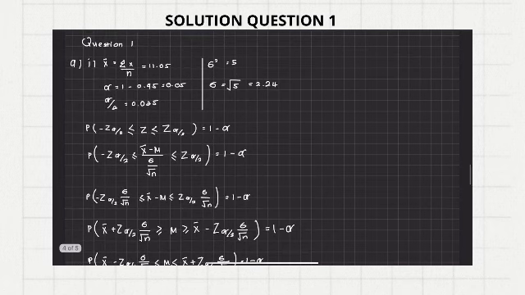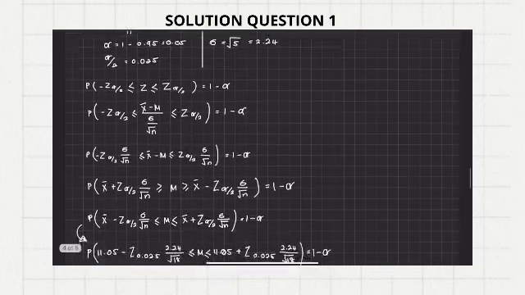So we need to calculate x bar using this formula, summation x divided by n, and we get this value. For alpha, we just subtract the percentage in the question from 1, and the variance is already given, so we find the standard deviation by taking the square root of the variance.